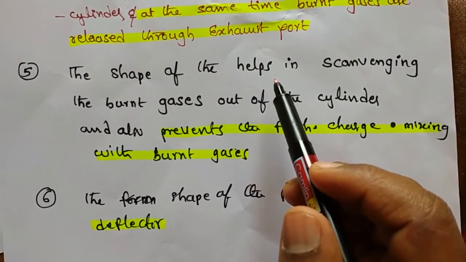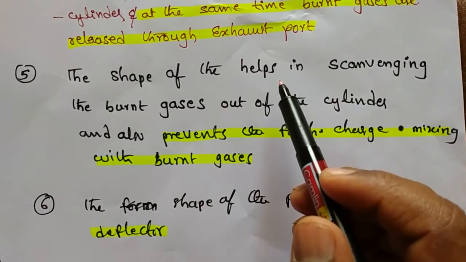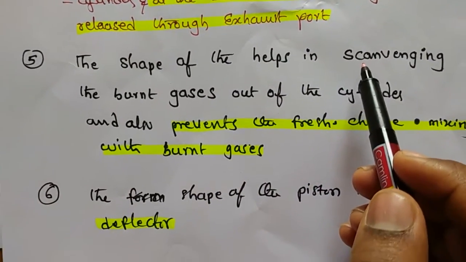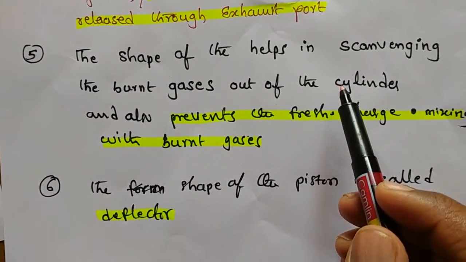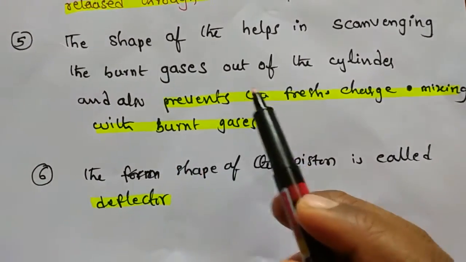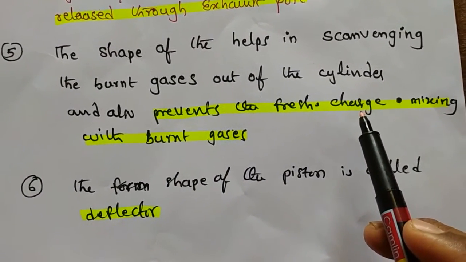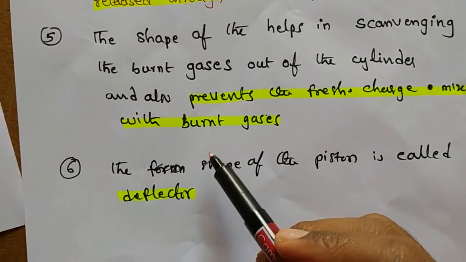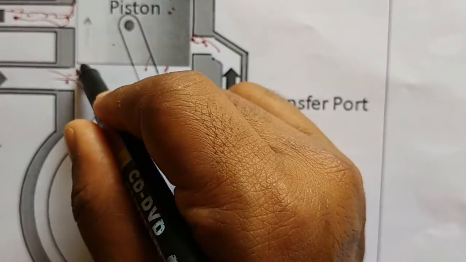In the two-stroke cycle engine, the shape of the piston helps in scavenging, means burnt gases out of the cylinder, and also this shape prevents fresh air mixing with burnt gases. The shape of the piston is called the deflector. Once again listen here. So the deflector will be like this.